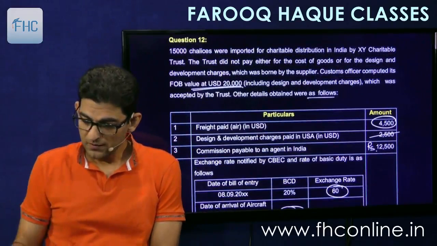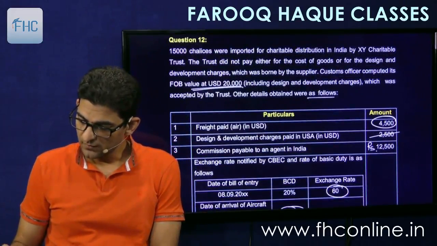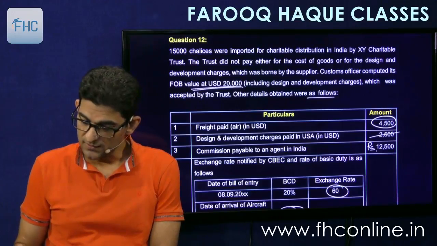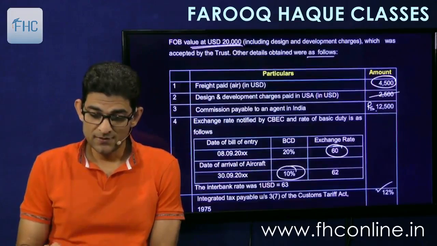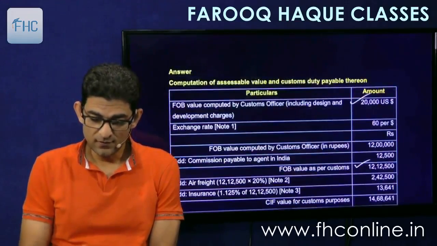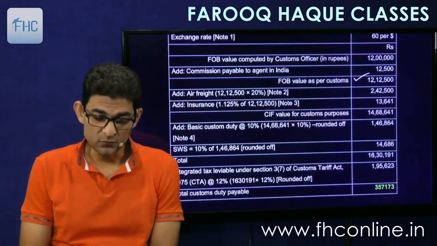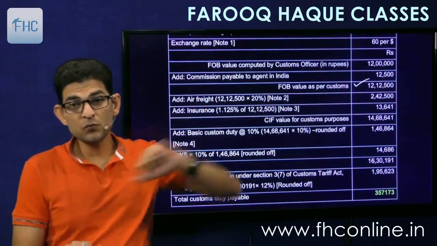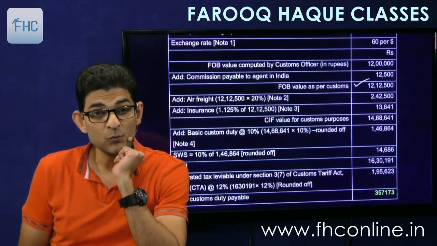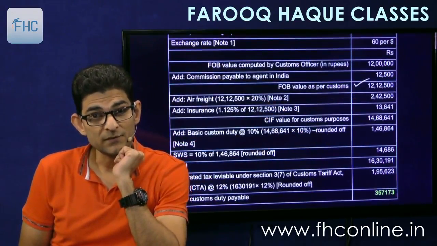Now if I multiply 4,500 with 60, that comes to 2,70,000. So actual air freight in rupees is 2,70,000. But 20% of FOB is 242,500. Therefore we will add only 242,500.